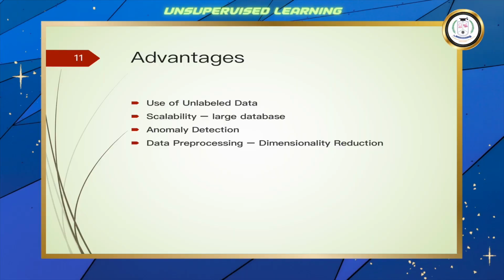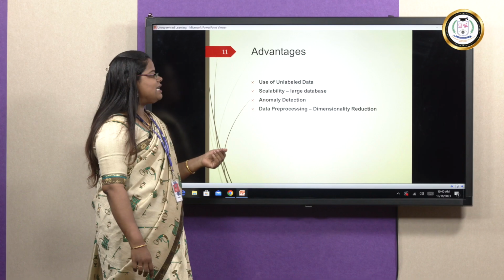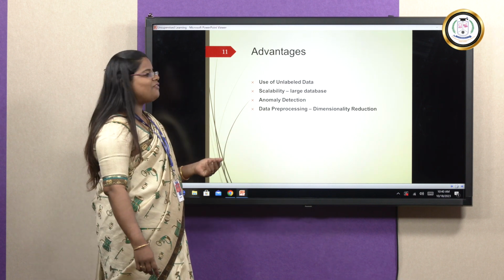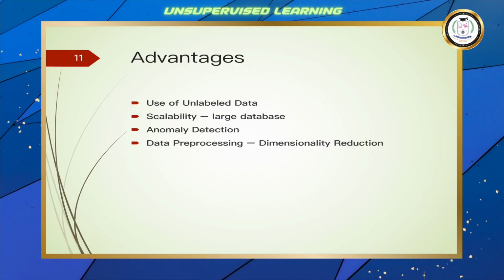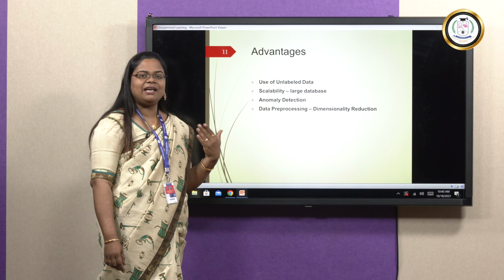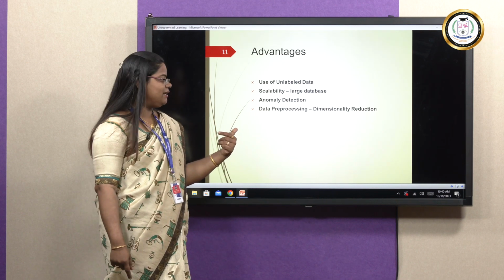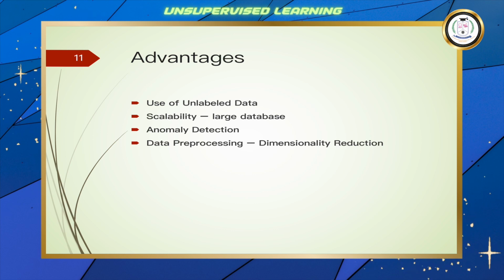The advantages: we can use unlabeled data. The advantage of an unsupervised learning algorithm is that we can use unlabeled data, and scalability. Any large data set, we can make use of unsupervised learning algorithms. Anomaly detection: we can tell the outliers, any particular data items which are not in the whole group, we can also find out. That is anomaly detection. And data pre-processing in terms of dimensionality reduction.